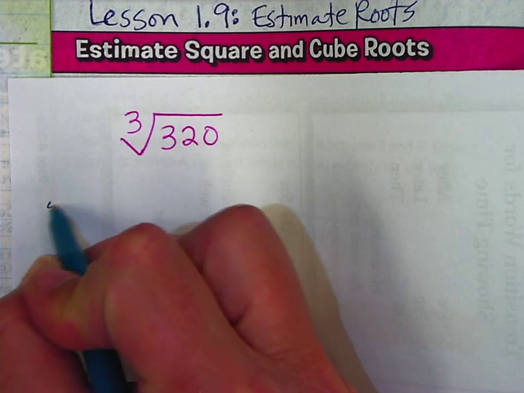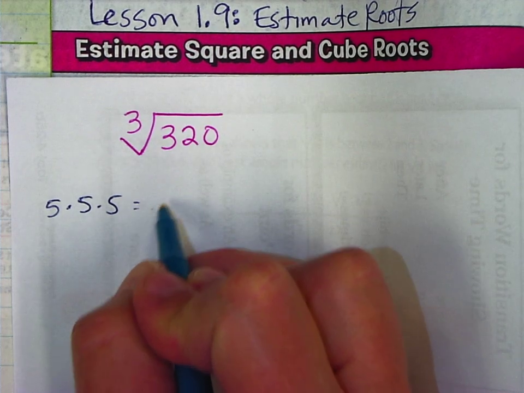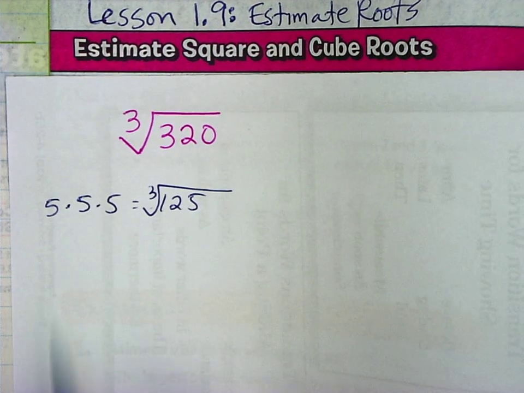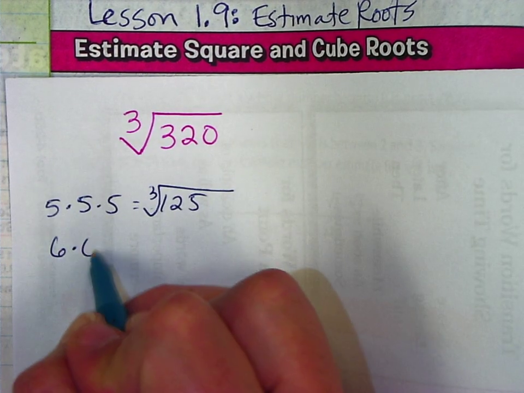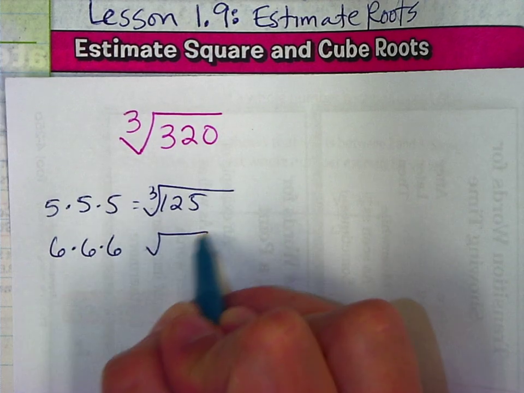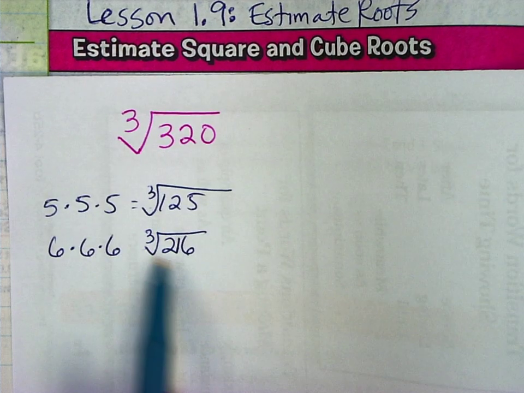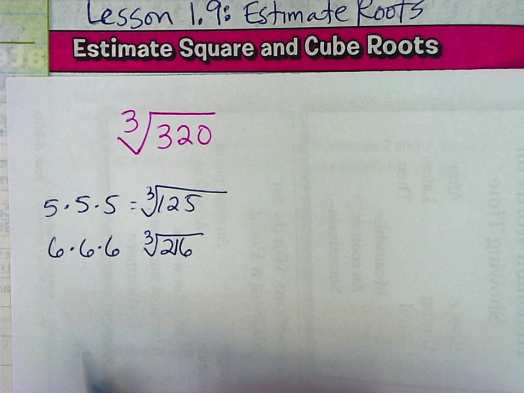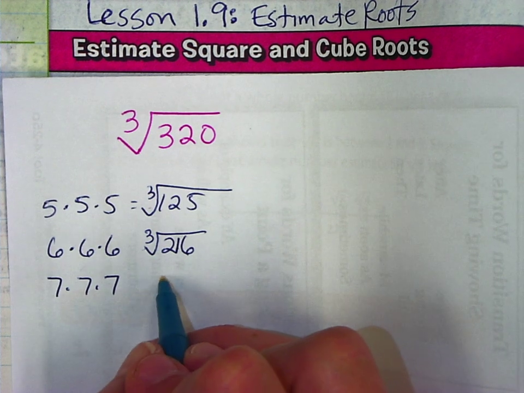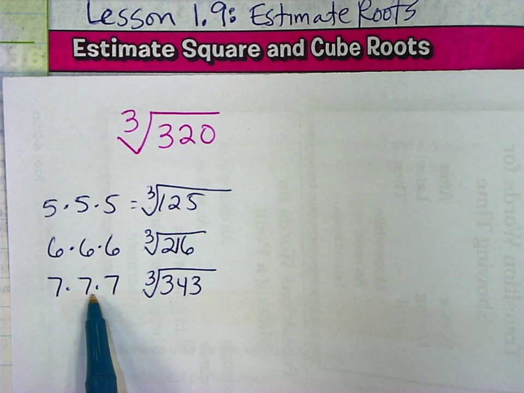I know 5 times 5 times 5 is 125, so the cube root of 125 is 5. 6 times 6 times 6 is 216, so the cube root of 216 is 6. 7 times 7 times 7 is 343, so the cube root of 343 is 7.